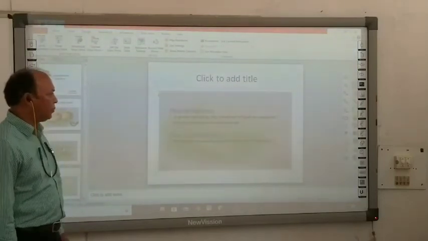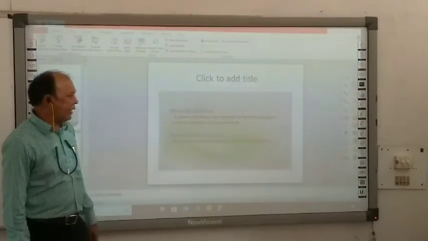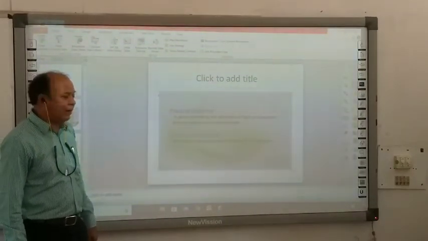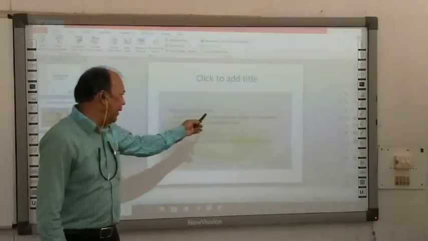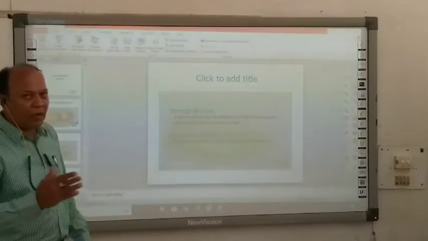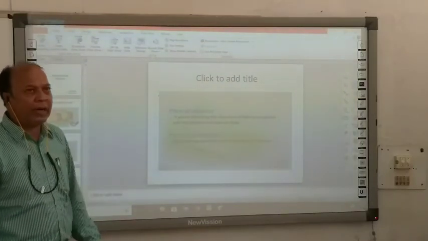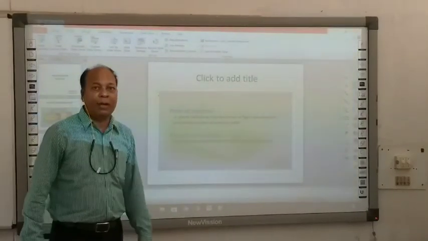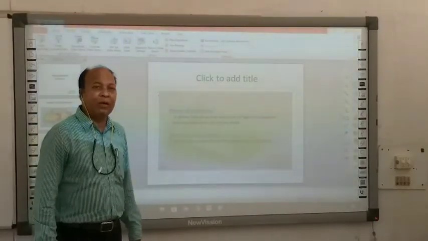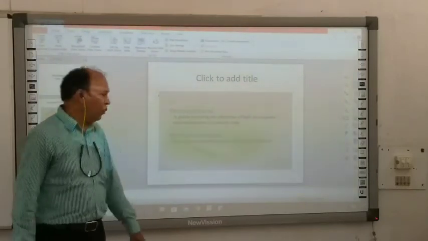So, a plane including the direction of light propagation and the direction of electric field. The plane in which light is propagating, direction of light propagation is included. Also, the direction of electric field vector is included. That is known as plane of vibration. And a plane perpendicular to the plane of vibration, that is known as plane of polarization.